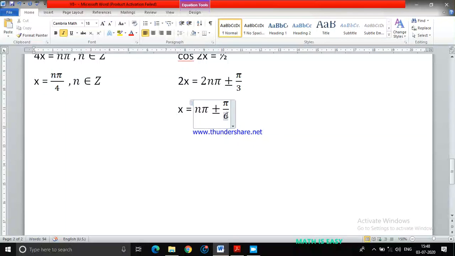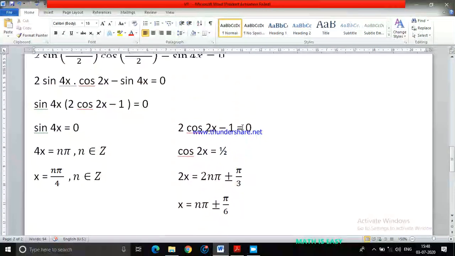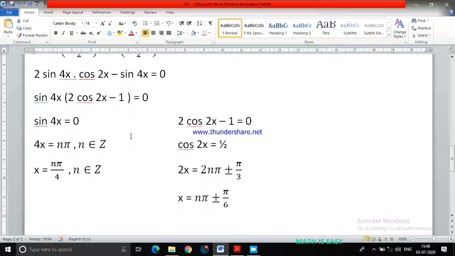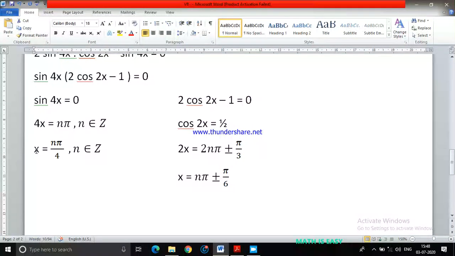So the possible values of x is either x can be n pi by 4 or x can be n pi plus or minus pi by 6. These are the two possible values of x. So this is how I solve the trigonometric equation. This is our trigonometric equation which is given, and here are the values of x which I got.